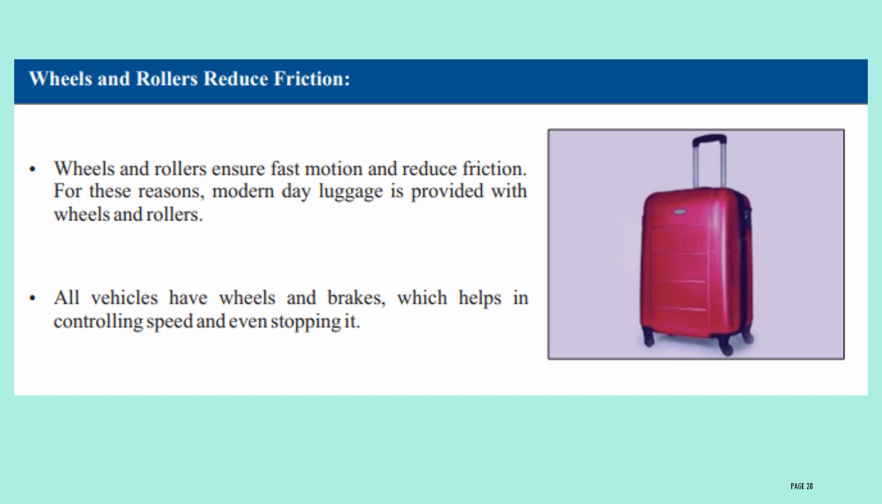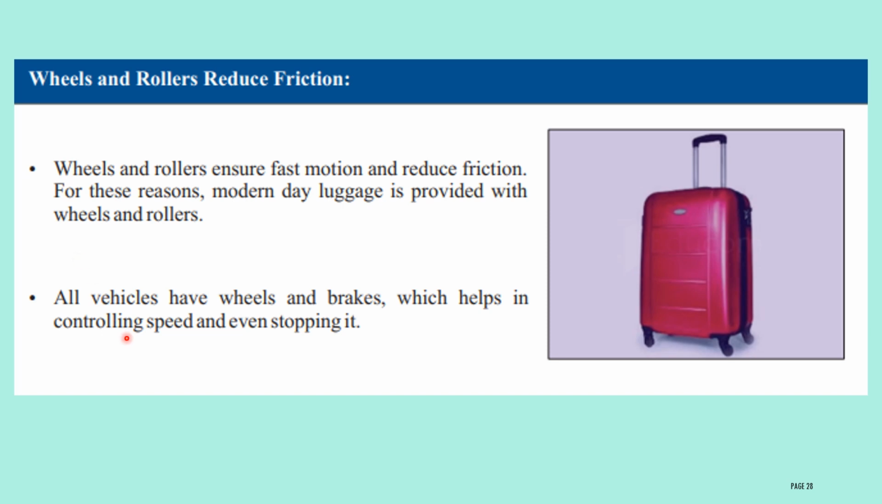Wheels and rollers reduce friction. When you have wheels and rollers on the surface of an object, then when the object comes in contact with the floor, it reduces the interlocking between the object surface and the floor surface. When the interlocking is reduced, the friction automatically reduces, and the object can move very smoothly on the surface. Therefore, wheels and rollers ensure fast motion and reduce friction. For this reason, modern day luggage is provided with wheels and rollers. Using this, you can carry heavy luggage from one place to another.